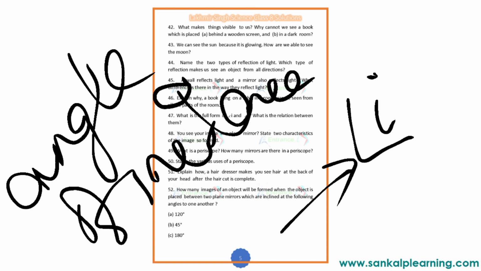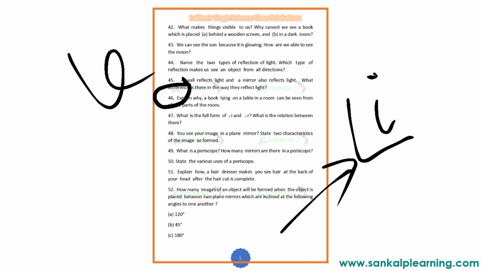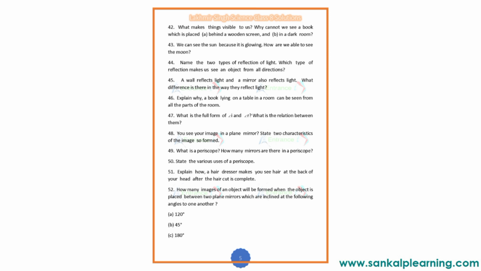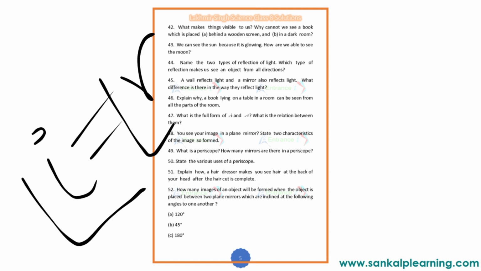Then angle R is what? Angle of reflection. What is the relation between them? Angle I will always be equal to angle R. Angle of incidence will always be equal to angle of reflection.